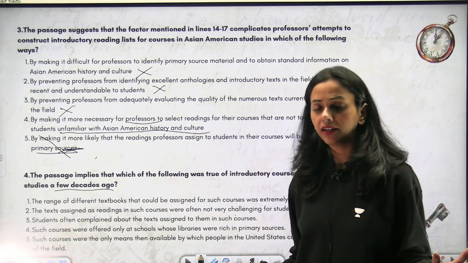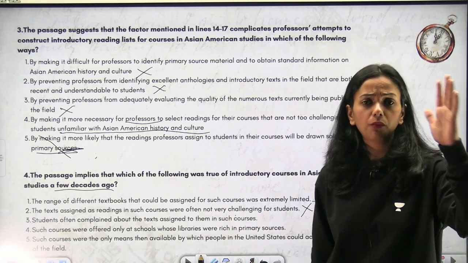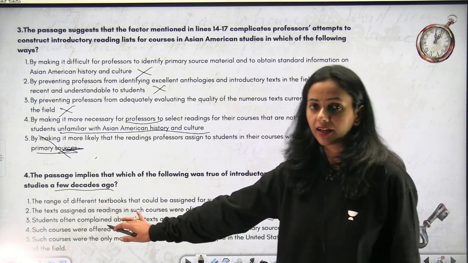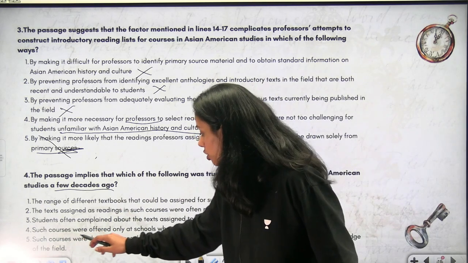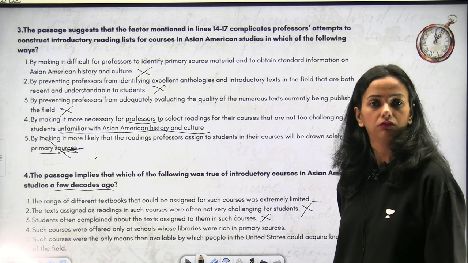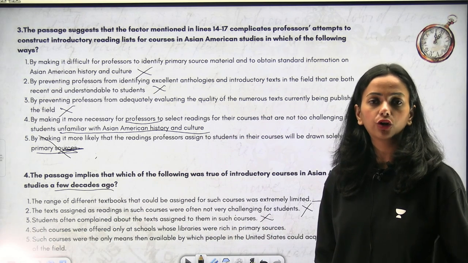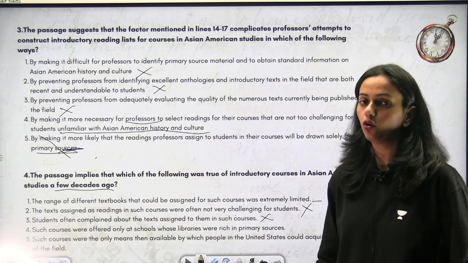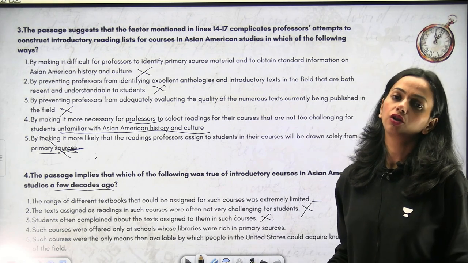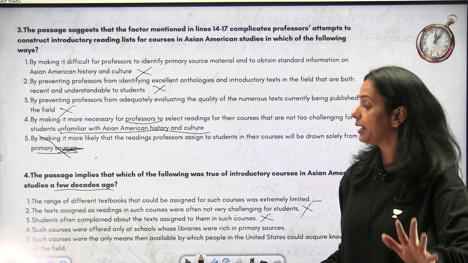No, we have not read anything about it. Don't contemplate in your mind anything about a student complaining about any textbooks given to them. Such courses were offered only at schools whose libraries were rich in primary sources. No, not at all. We did not come across this. Nothing that we came across will be an option. Please don't even waste time on this.